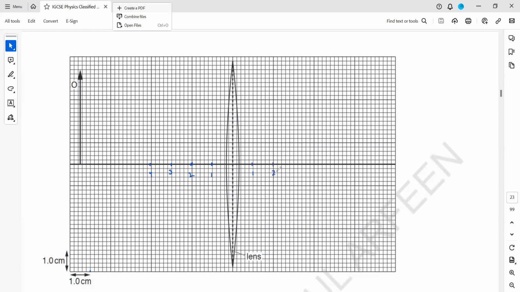This will be 2 centimeter. This will be 3 centimeter and 4 centimeter. As I mentioned, the focal length is 3.5. So between 3 and 4, we'll have the focal length focus here, and we'll have a focus here. Then we have to draw an image from this object.